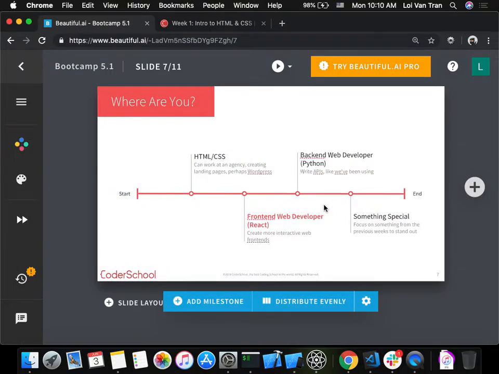Over the last 4 weeks, we've learned HTML and CSS. You could potentially work at a WordPress company or a small web development firm. There are people that just do HTML and CSS all day. We're at the part right now where we're learning how to be a front-end web developer using React. We can create very powerful front-end UIs using this, very lightning fast.